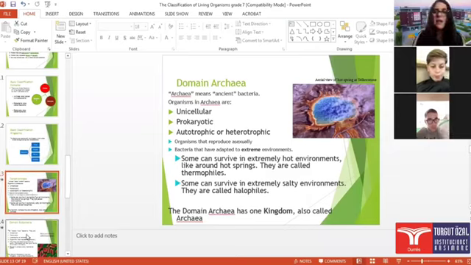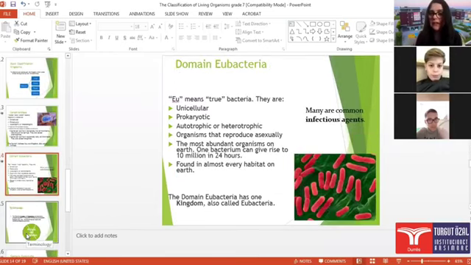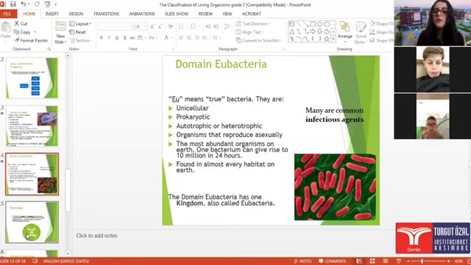Okay, very good. Now, what about domain eubacteria? You have to know that eu means true bacteria. They are unicellular, prokaryotic, autotrophic or heterotrophic, and they reproduce only asexually. They are the most abundant organisms on Earth; one bacterium can give rise to 10 million in 24 hours. They are found in almost every habitat on Earth. And the domain eubacteria has only one kingdom, called eubacteria.